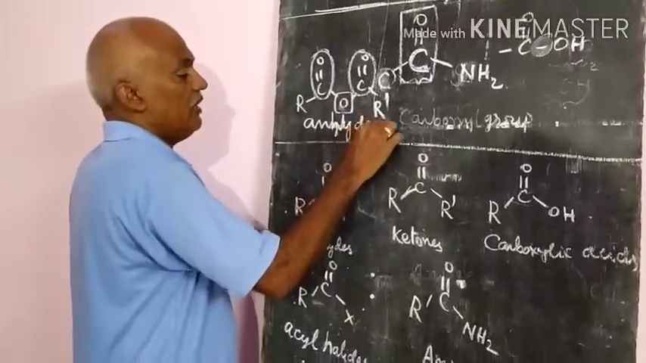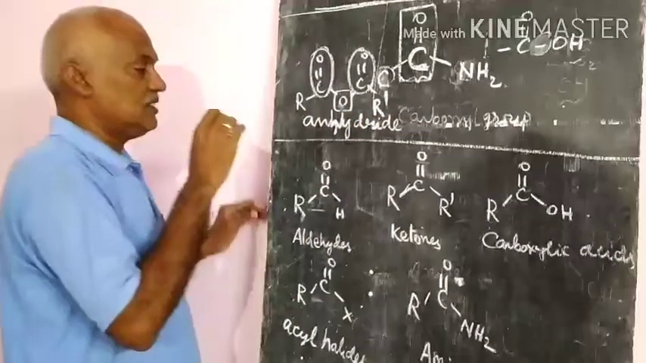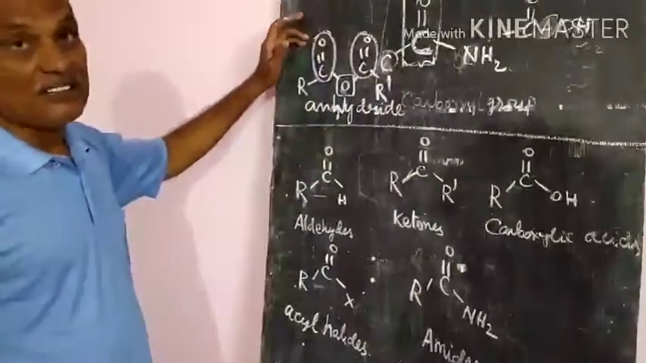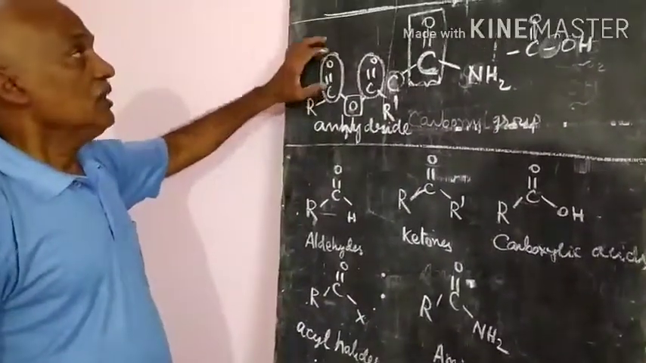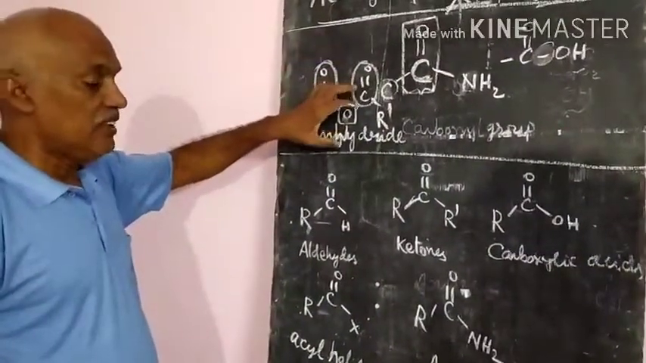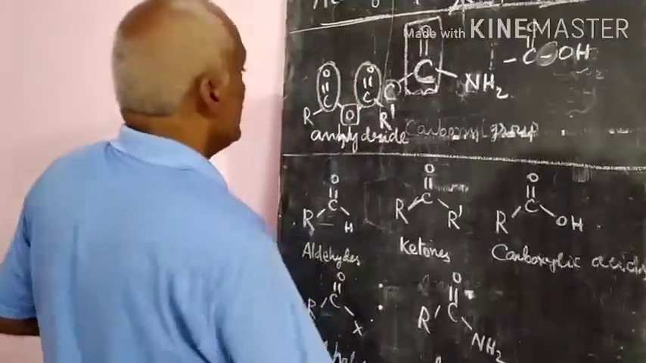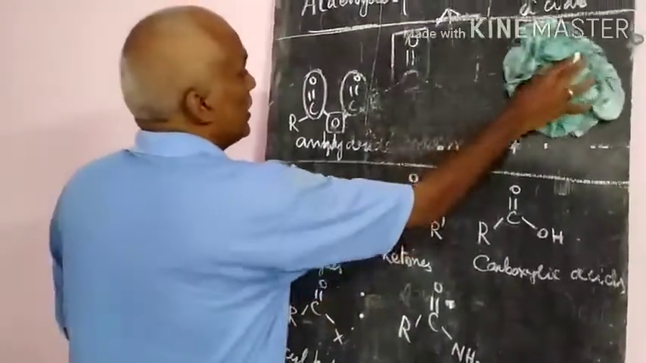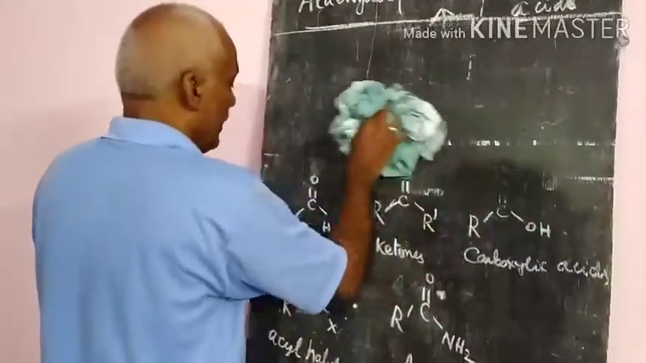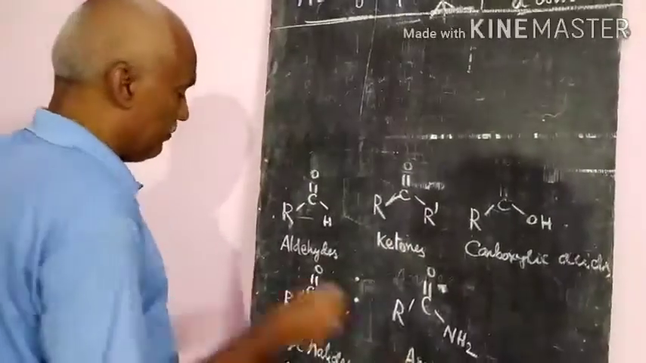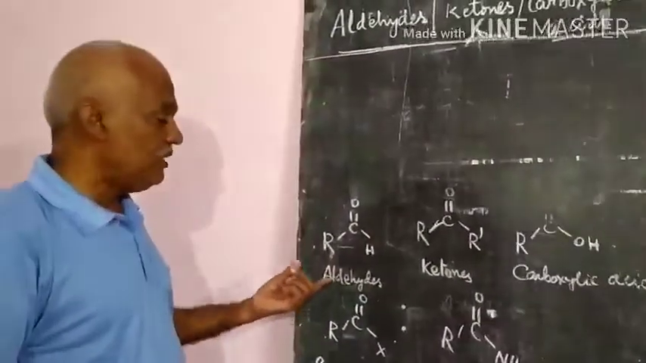Anhydrides. We already discussed anhydrides in the earlier lesson. So like this, different components are present here. Generally, these aldehydes, ketones and carboxylic acids play an important role in our daily life. So let us revise again.